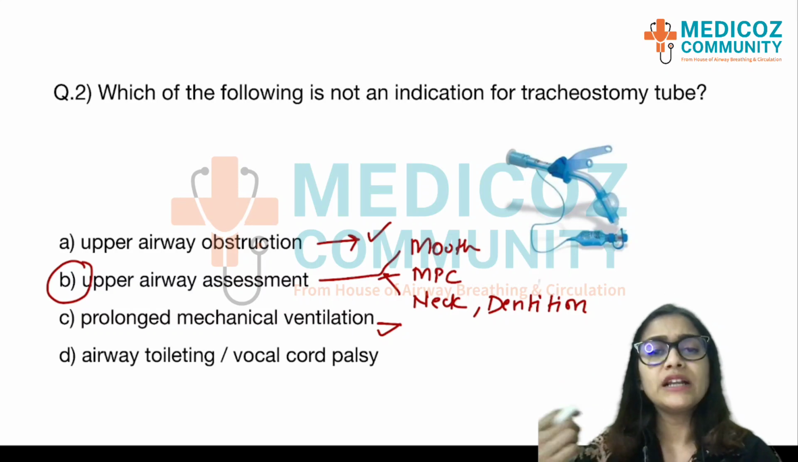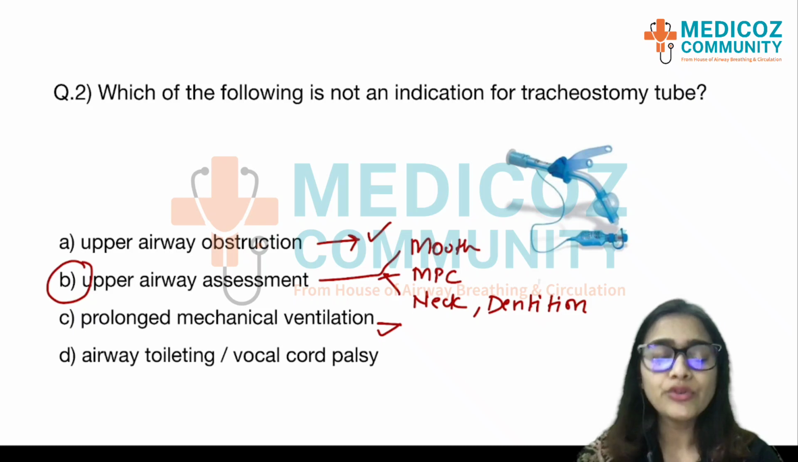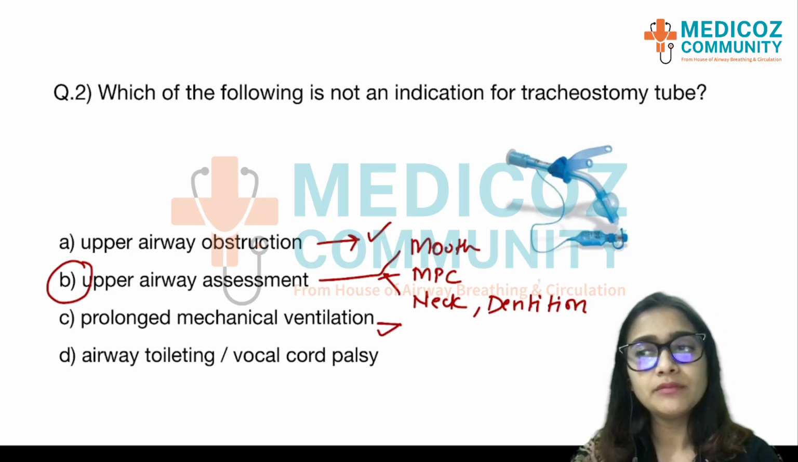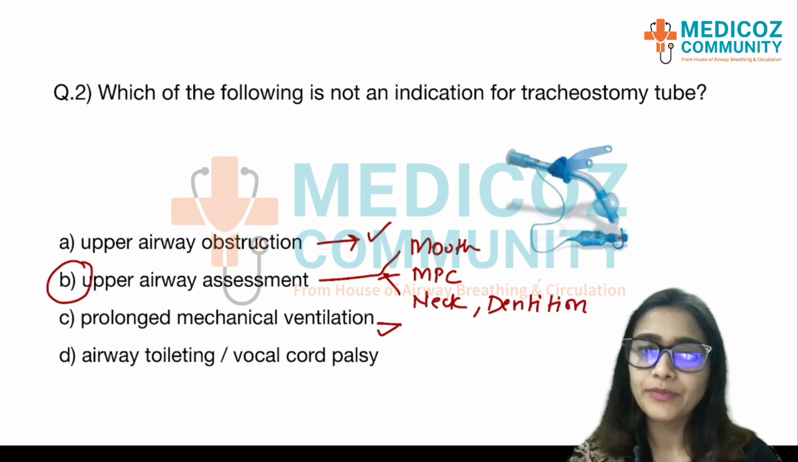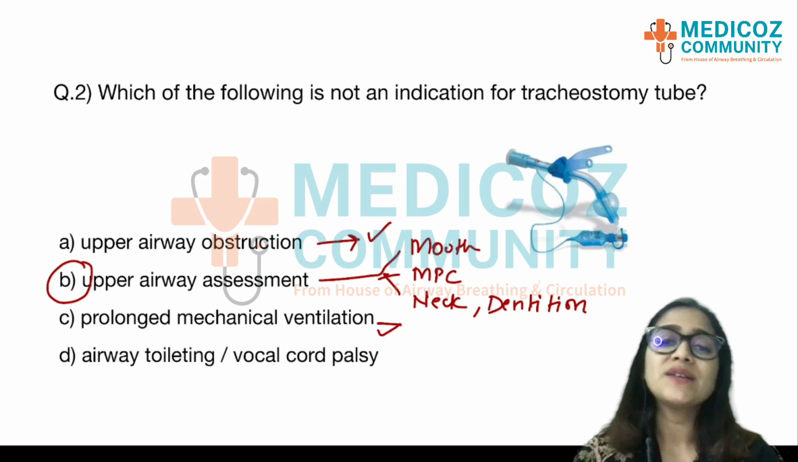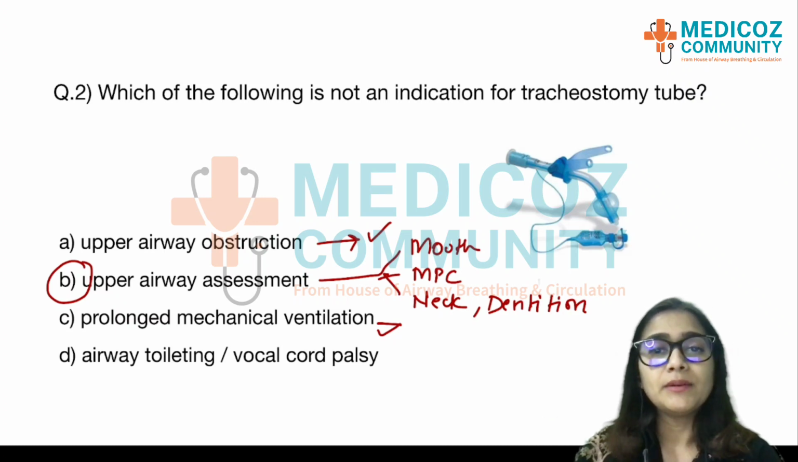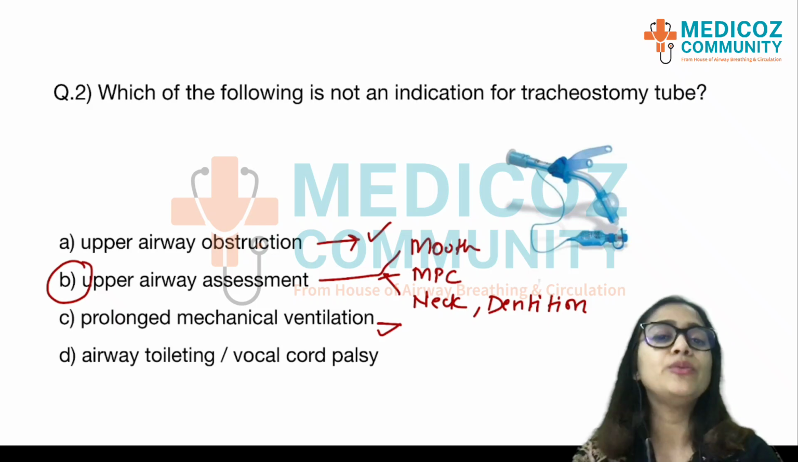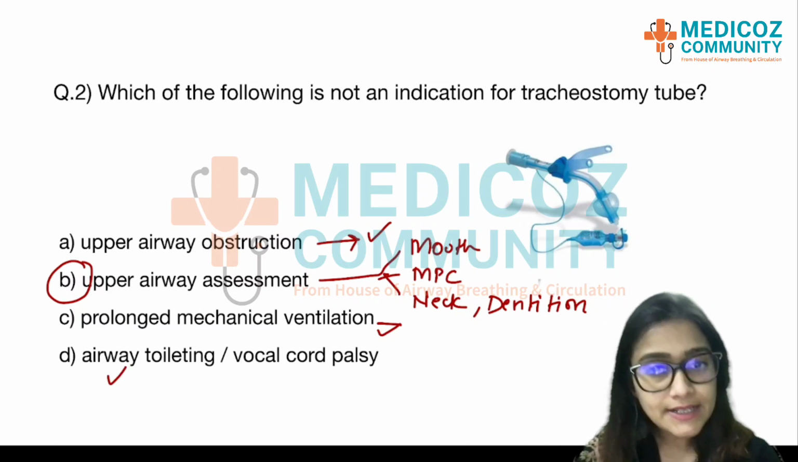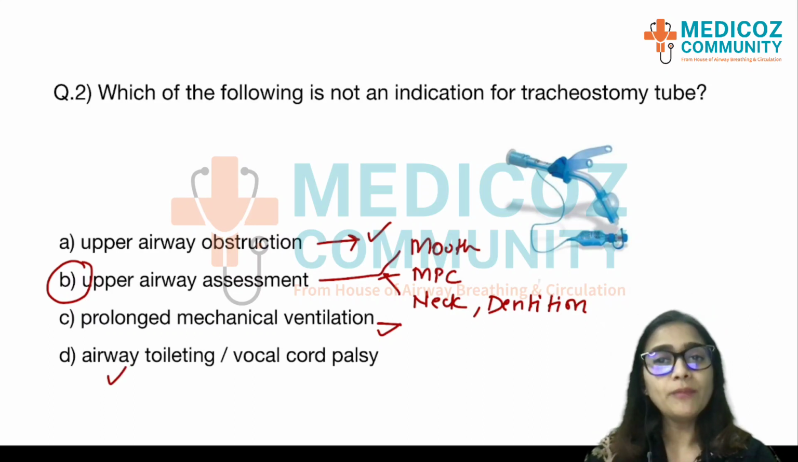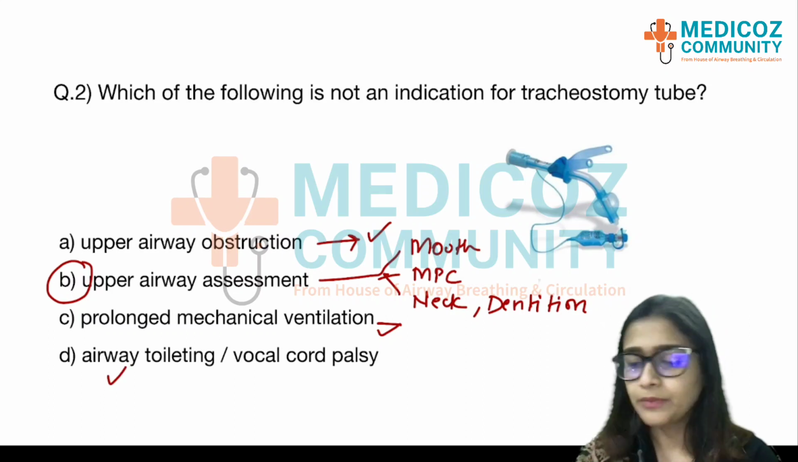Now to clear the airway through the endotracheal tube is, I wouldn't say very difficult, but it's quite a complex procedure. There is a chance that the endotracheal tube also might get blocked, right? So tracheostomy tube becomes an indication for airway toileting, especially in people who are going to be on ventilator for a very long time. So airway toileting, yes, it is an indication for tracheostomy tube.